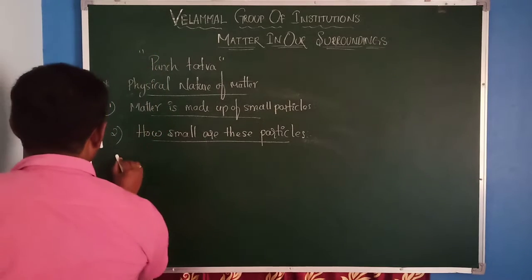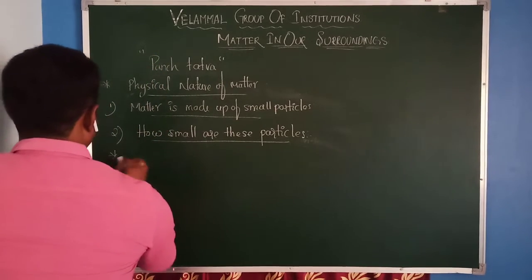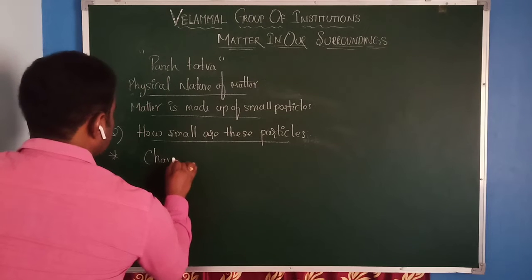Now let us discuss the characteristics of the particles.